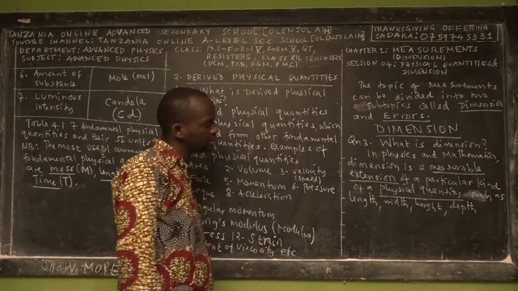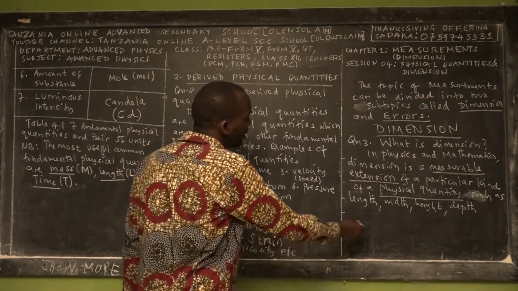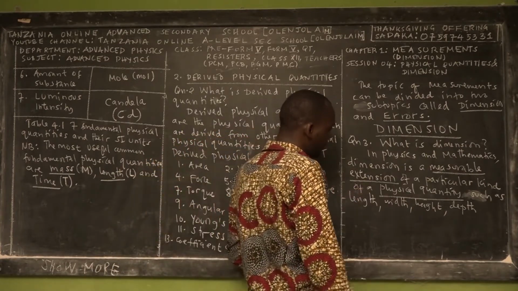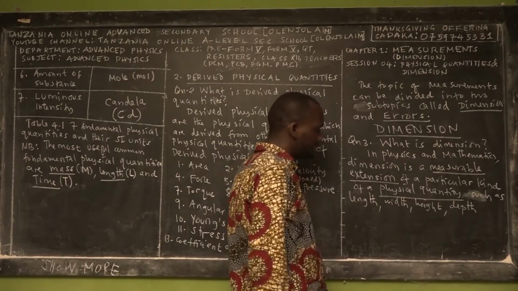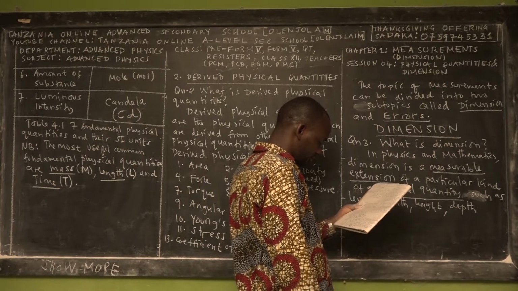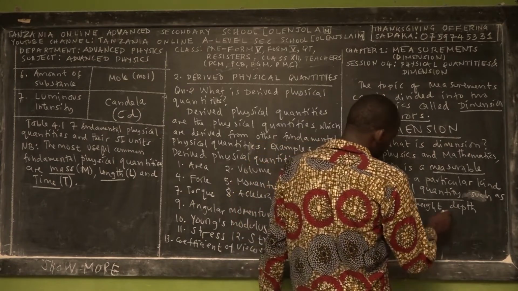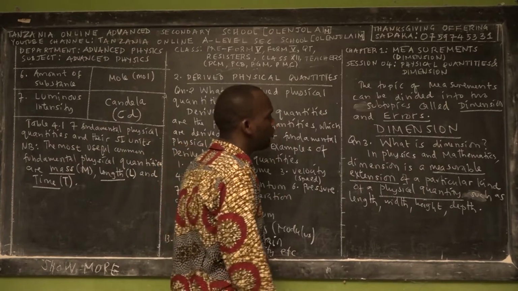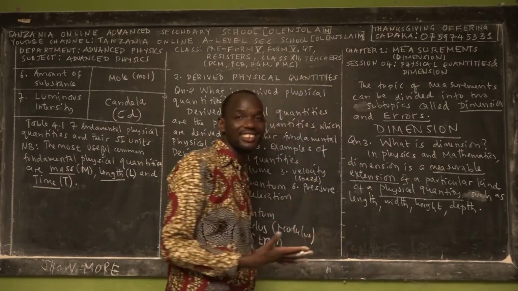These are the same physical quantity, which is called length, but you can have length, height, breadth, width, depth, etcetera. That is the first definition of dimension. So what is dimension?